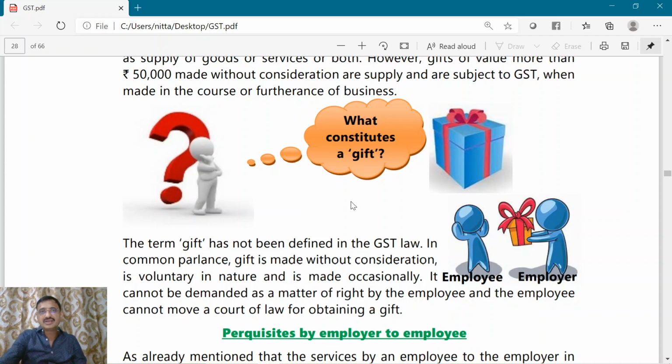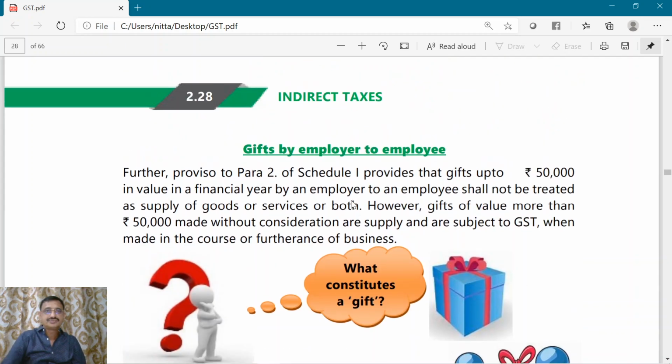Okay, that is the meaning of gift. So generally in para 2, where there is a supply between related or distinct persons, provided in the course or furtherance of business. So if gifts are given by employer to the employee up to 50,000, it will not be chargeable. But if it exceeds 50,000, it will be subjected to GST.